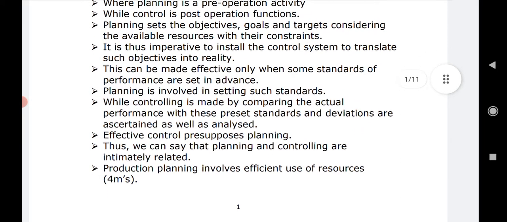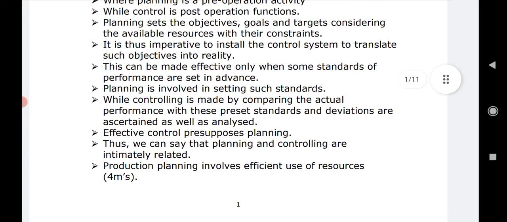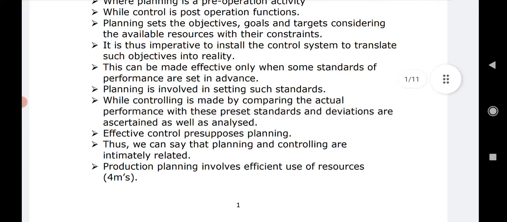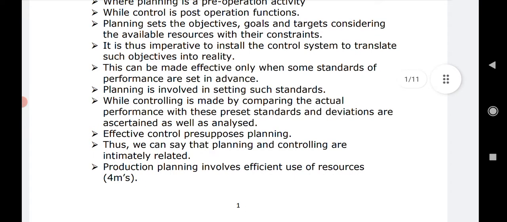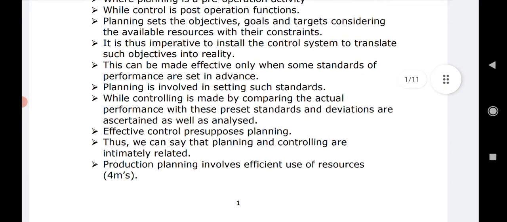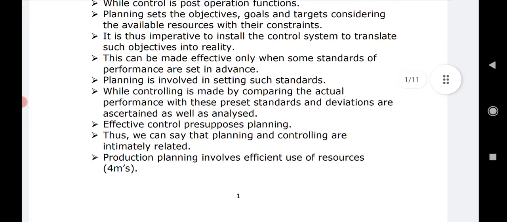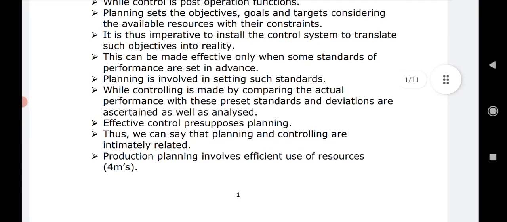So planning sets the objectives or the goals and targets, considering the available resources with their constraints. What is the function of planning? Planning sets the objectives, it clears out the goals, it fixes the targets, considering all the available resources of the firm with their limitations. Constraints means limitation. Whatever the resources are, whatever their limitations are, that is to be considered, and on the basis of that the planning is done in the organization.